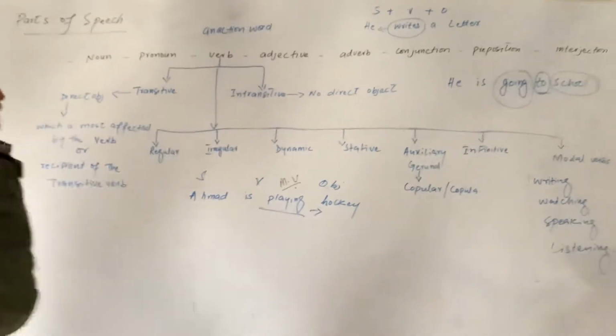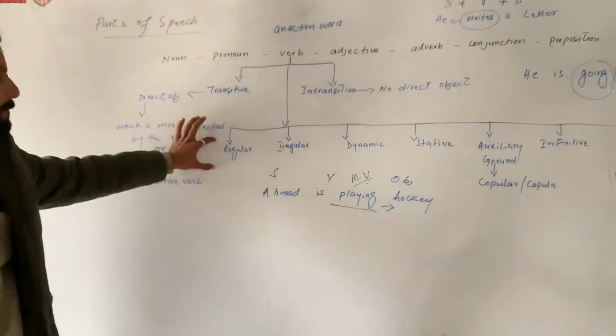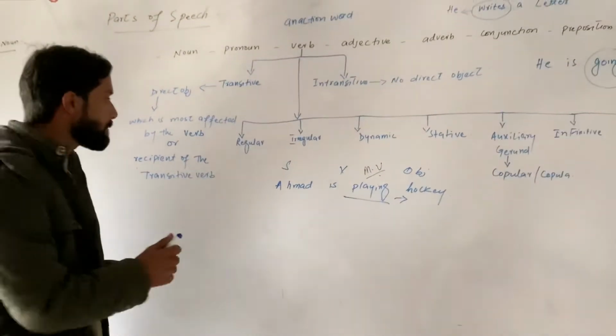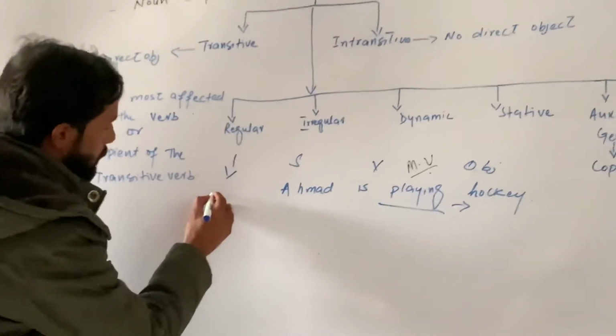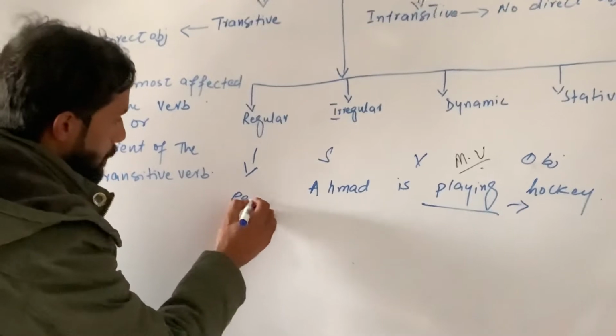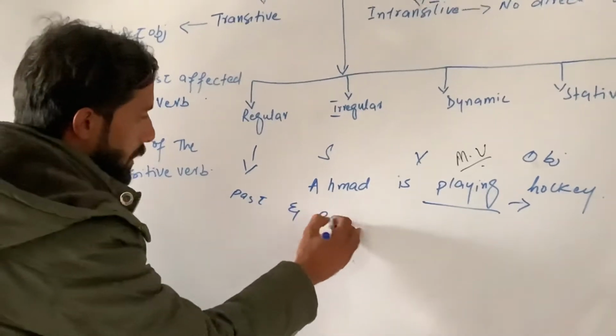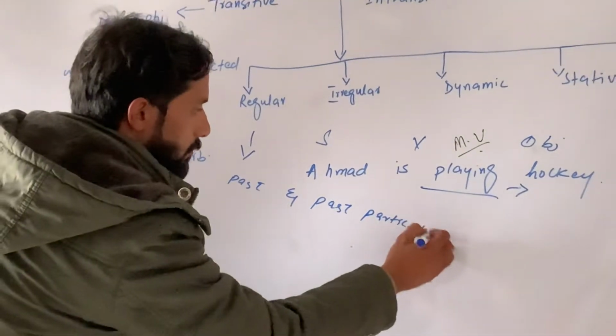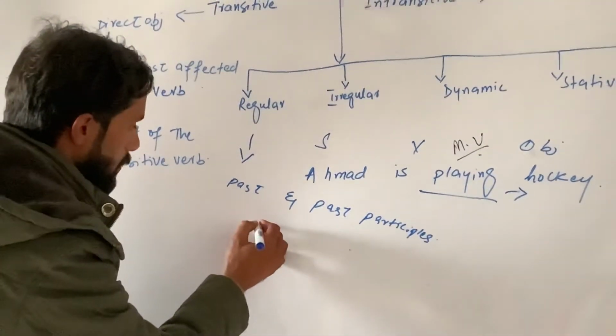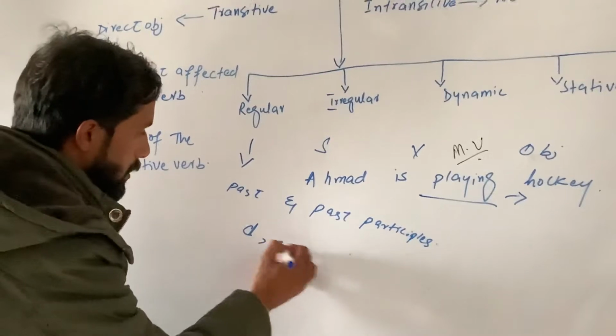Then another type of verb is the regular verb. Regular verbs are those verbs whose past and past participle forms end with D or ED.